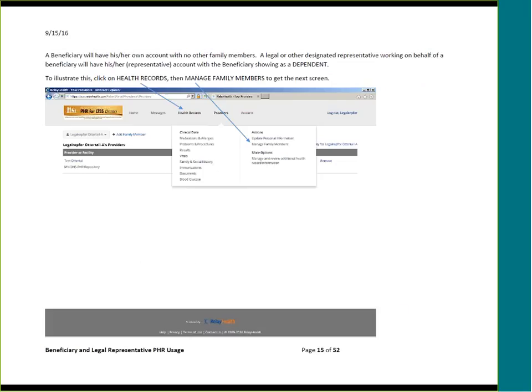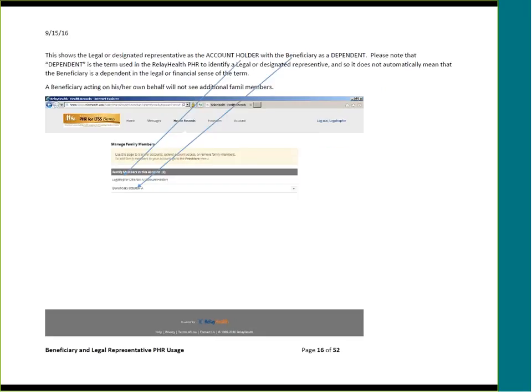As we just mentioned, a beneficiary will have his or her own account with no other family members, while a legal or designated representative will have a representative account along with a beneficiary account. To illustrate this, click on Health Records, then Manage Family Members to get to the next screen.